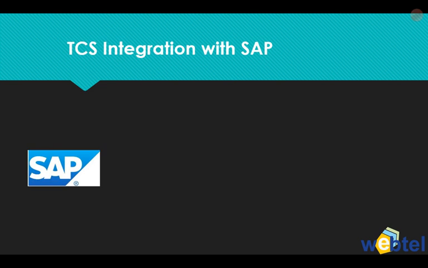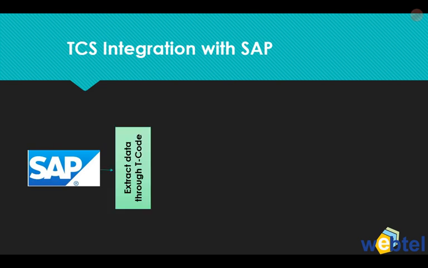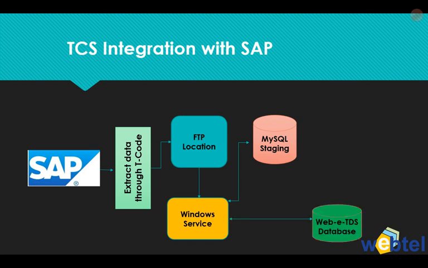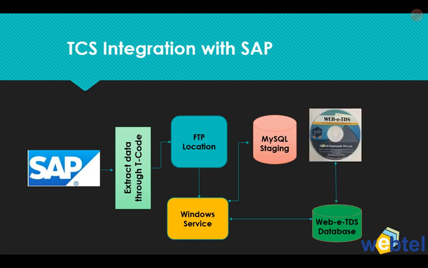From SAP or other ERPs, we will extract data through T codes and take this data to a FTP location. Then the Windows services will be working, and from there the data will be going to MySQL staging and also to WebETDS database, and from there the data will go to the WebETDS software, and from there, as we generally prepare returns for TCS, TDS, etc., we will generate a valid FVU file which can be uploaded at the department's website or submitted at a TIN-FC.